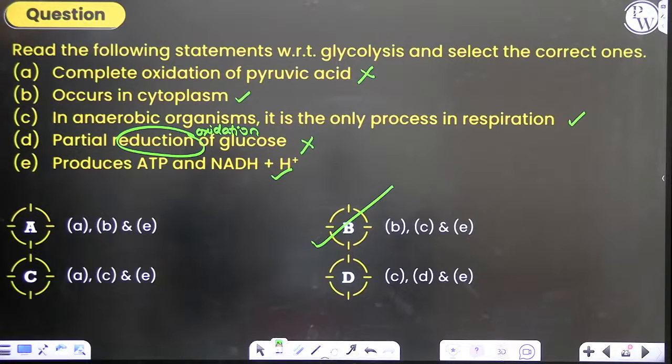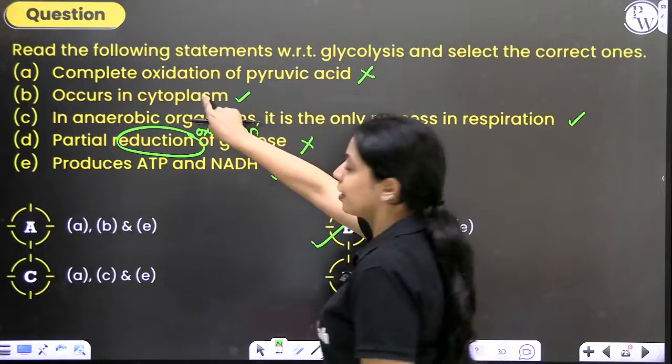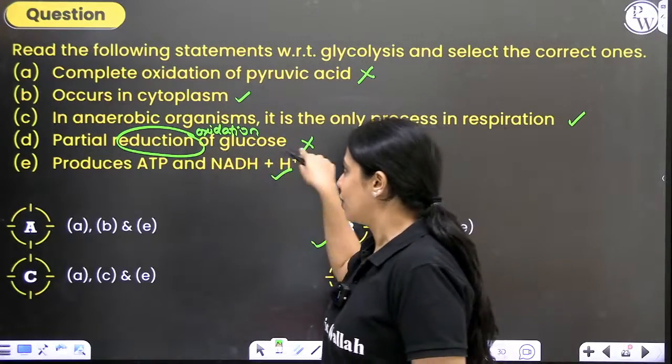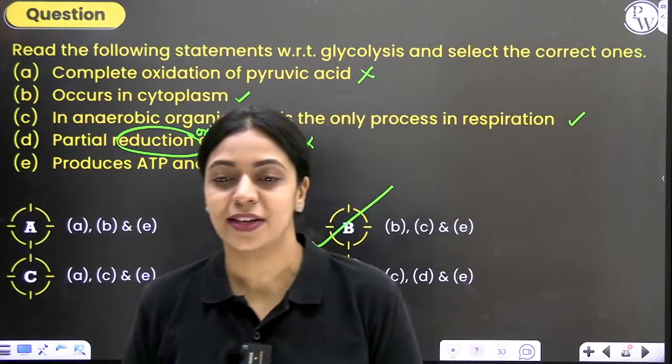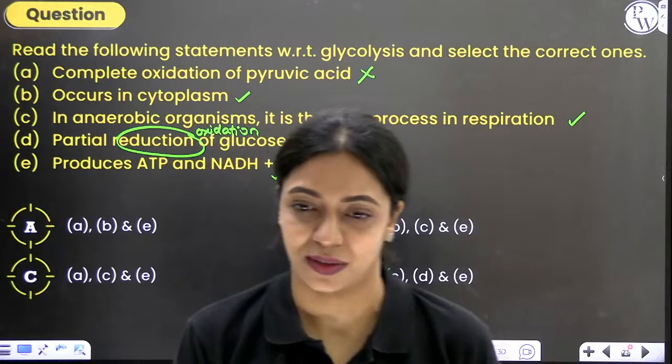D option, C, D and E. See, B is not wrong, right? It occurs in the cytoplasm. During glycolysis, there's partial oxidation of glucose happening, not partial reduction.